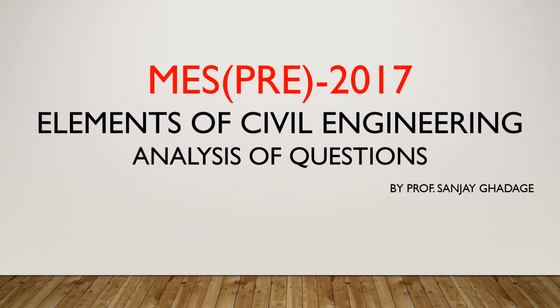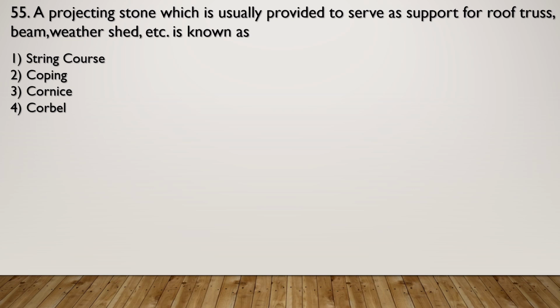Hello students, in this video I am going to discuss the questions from the subject Elements of Civil Engineering which were asked in the preliminary exam in 2017. Question number 1. A projecting stone which is usually provided to serve as support for roof truss, beam, weather shade, etc. is known as. Now the four options are string course, coping, cornice and corbel.